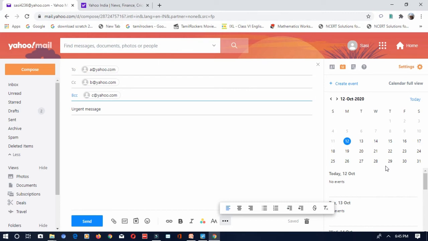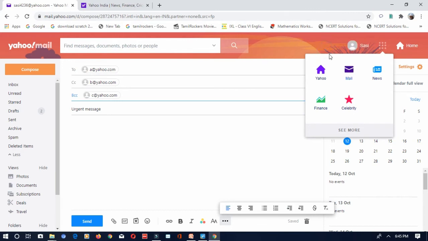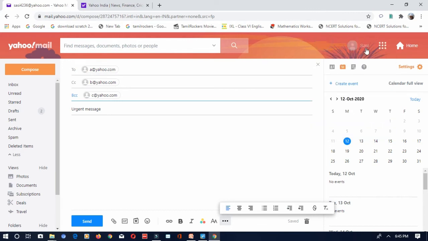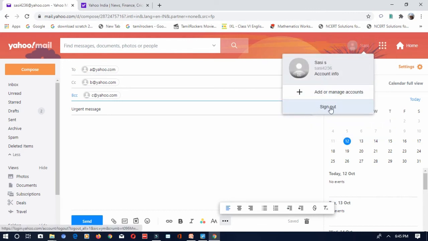Okay, you should not share your password with anybody. Whenever you are opening your email outside, you have to sign out and come out. Okay, children, so where will the sign out option be? See, can you see the name of the email which you created? You can see the sign out option. If you want to add more Yahoo IDs, you can add them with this add or manage accounts option in your computer or in any other devices.